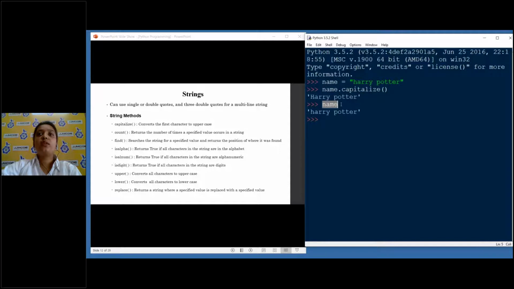So even after capitalizing the name, the actual content of the string did not change. So now if I take A equals name dot capitalize, then A will have the value Harry potter, but name will not have any impact. So this is the meaning of immutable. That is, no kind of editing can be done on the data type. So this was all about capitalize.